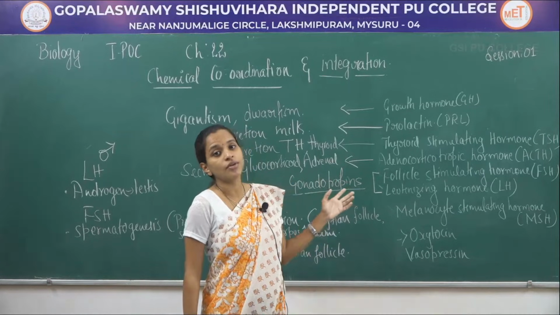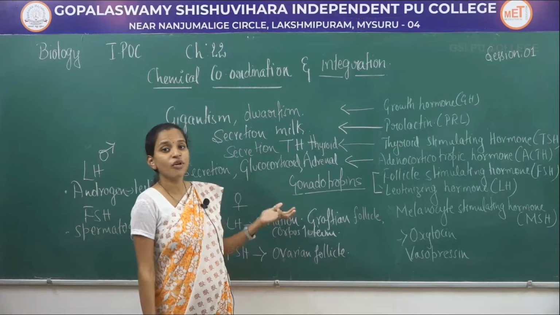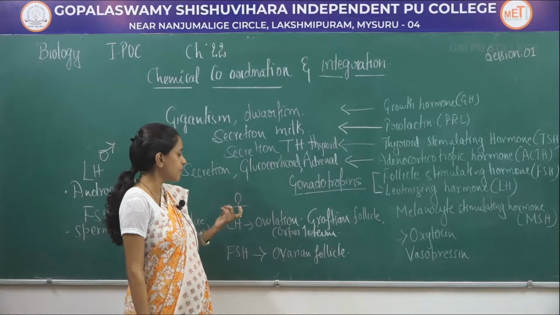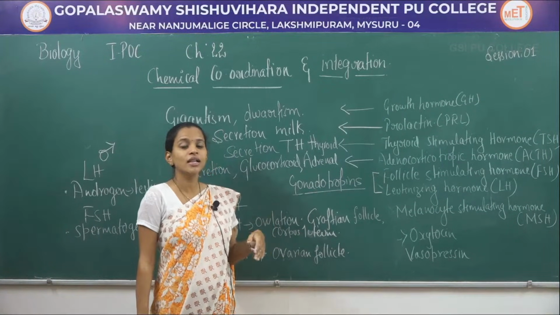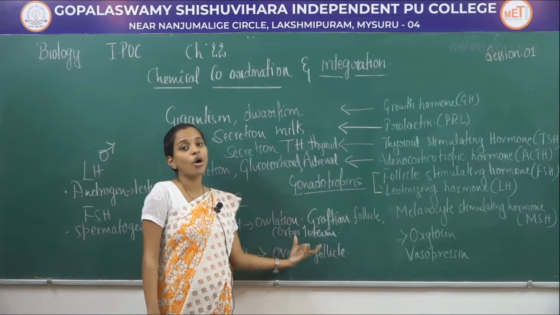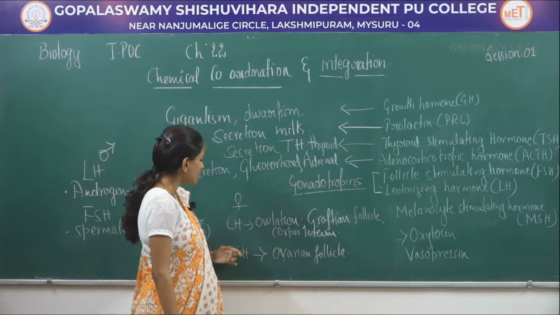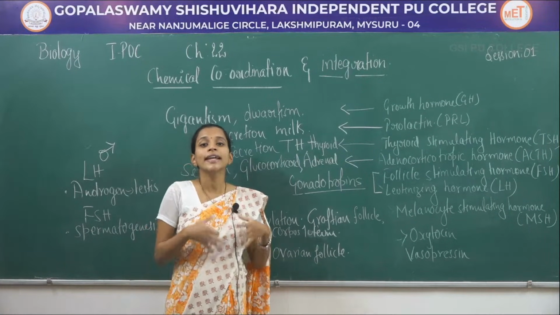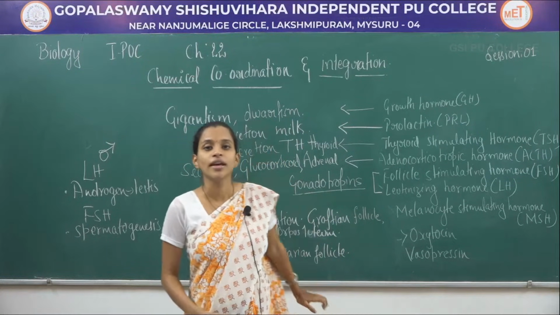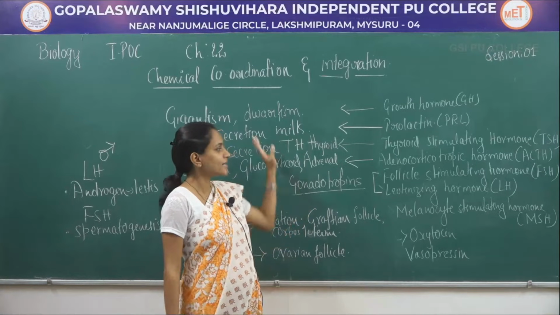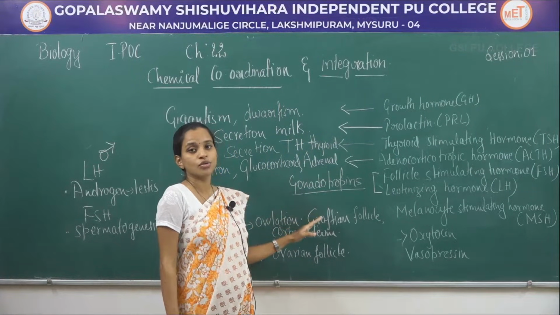Whereas both the gonadotropins act in different forms in the female reproductive system. Luteinizing hormone helps in formation of the Graafian follicle, ovulation and corpus luteum, whereas follicle stimulating hormone helps in controlling the growth and development of ovarian follicles. That is about pars distalis hormones.